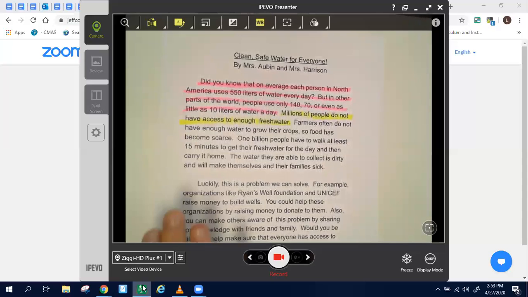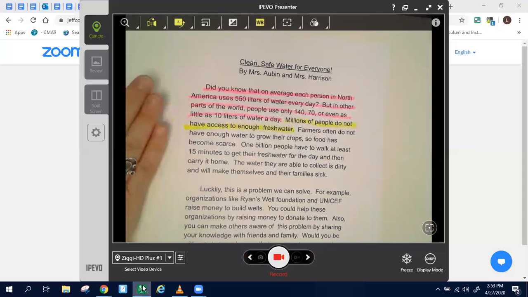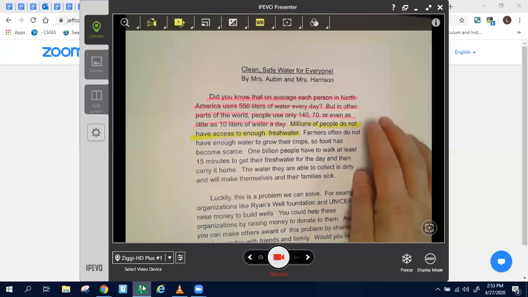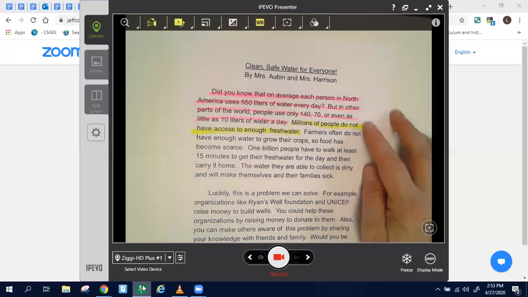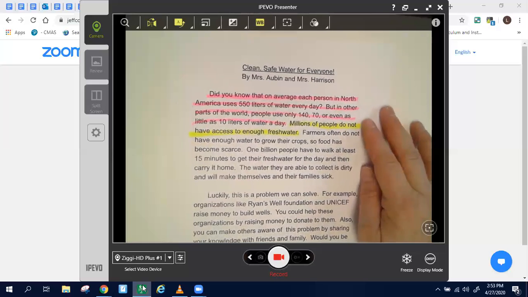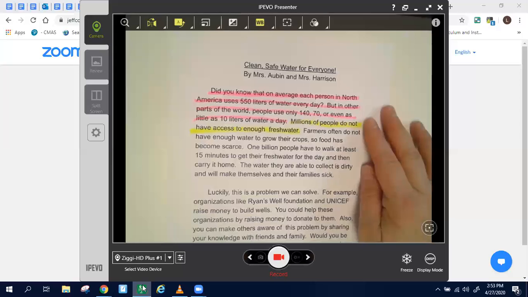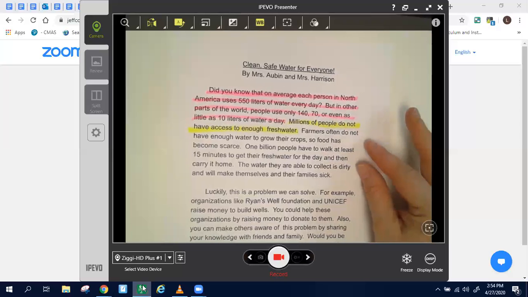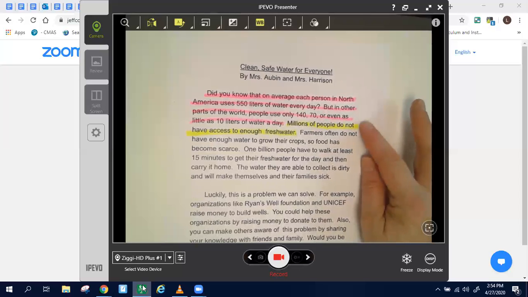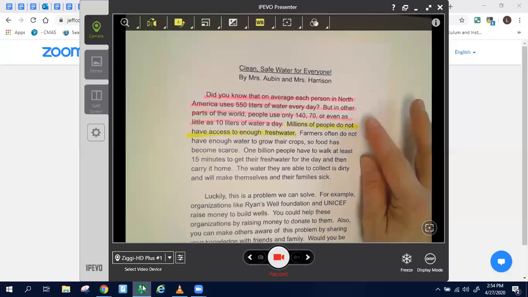So yesterday we started by hooking the reader, and then after we hooked the reader, we wrote a sentence that told us what the issue was. Today's learning target is: I can help the reader understand the issue better by describing the problem. So our main part was: millions of people do not have access to enough fresh water.